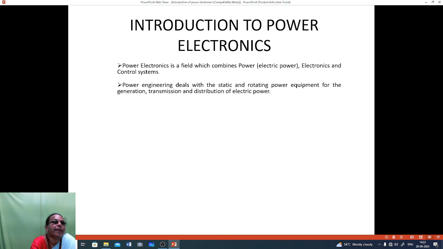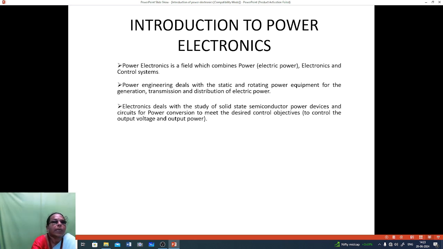So power engineering deals with static and rotating power equipment for generation, transmission and distribution of electric power. Electronics deals with the study of solid state semiconductor power devices and circuits for power conversion to meet the desired control objective, that is to control the output voltage and the output power. Control deals with static and dynamic characteristics of closed loop systems. So power electronics deals with the combination of power, electronics and control.